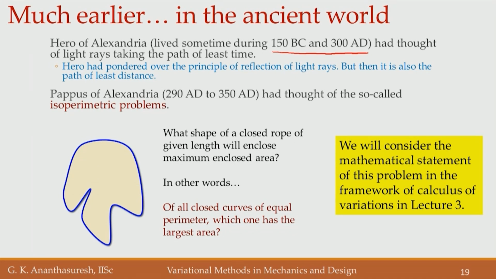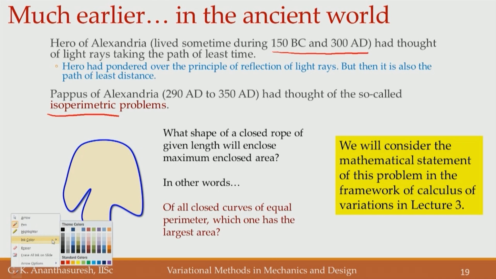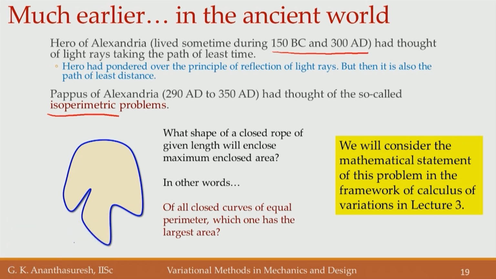But among the other people who thought about calculus of variations type of problems, one of them is called the isoperimetric problem. Let us say that I am given a piece of string like that, and I need to arrange that into a closed loop such as the one that is shown here.